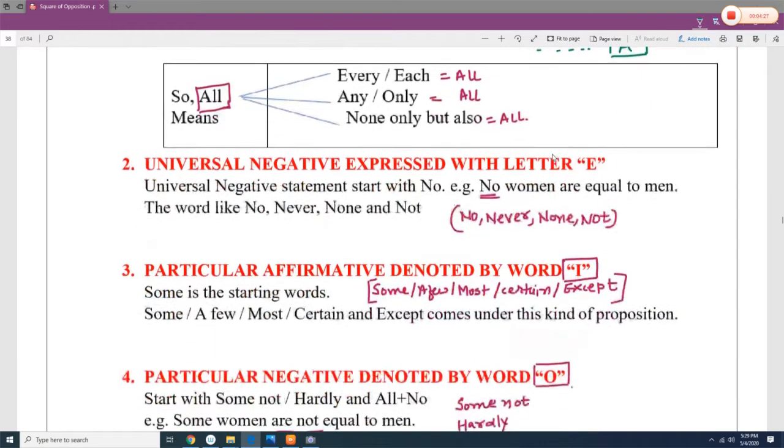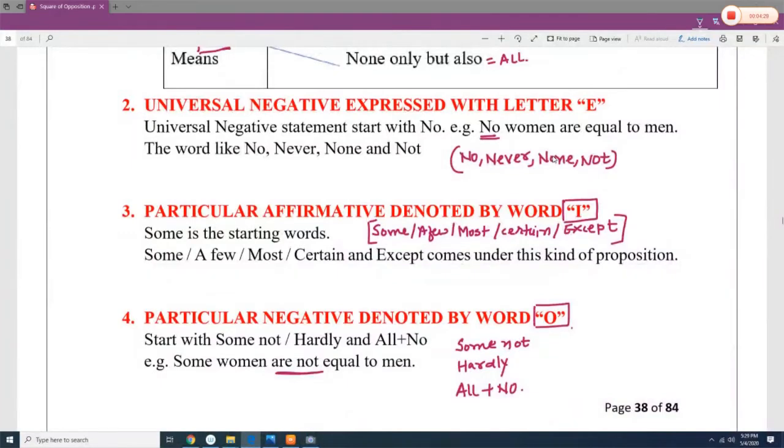Understood? Now we are talking about the second type of proposition, which is called universal negative, and it is denoted with the alphabet E. Now what is universal negative? The sentence starts with no, never, none or not. If no, never, none or not comes and it covers the entire subject, then it is known as universal negative and it is denoted by the English letter E.